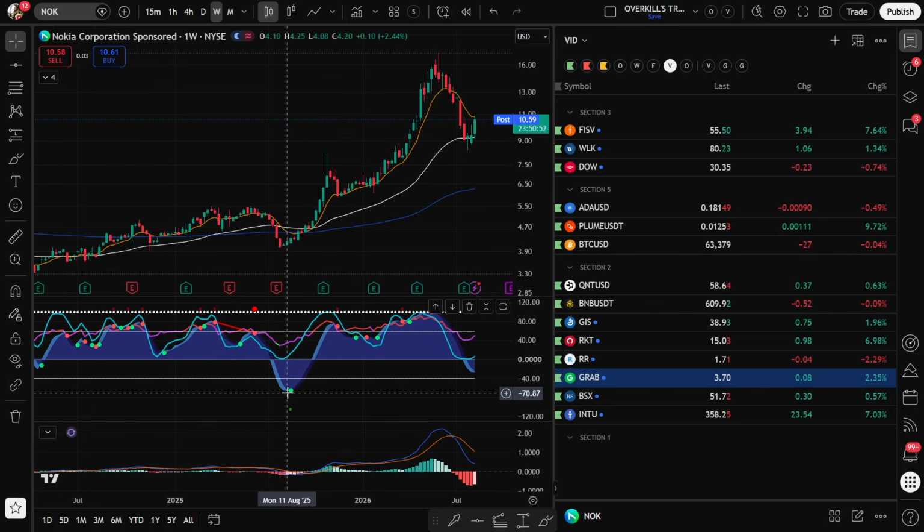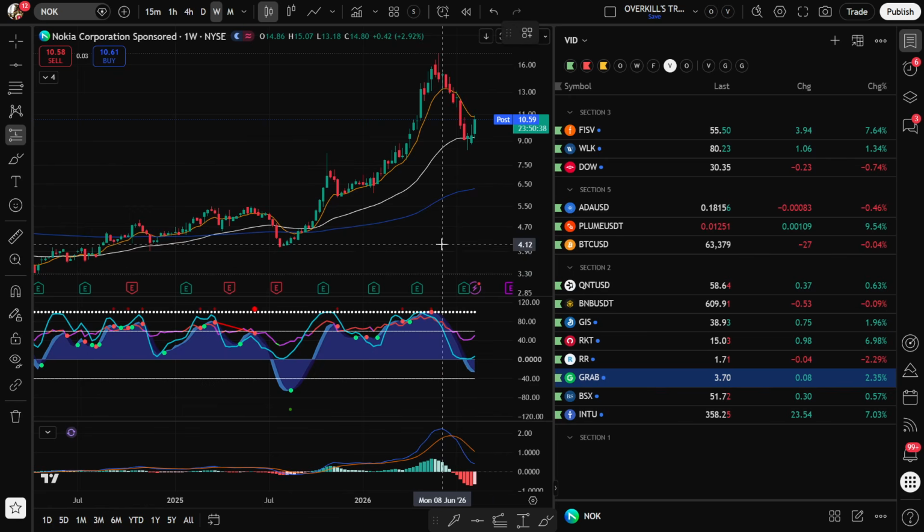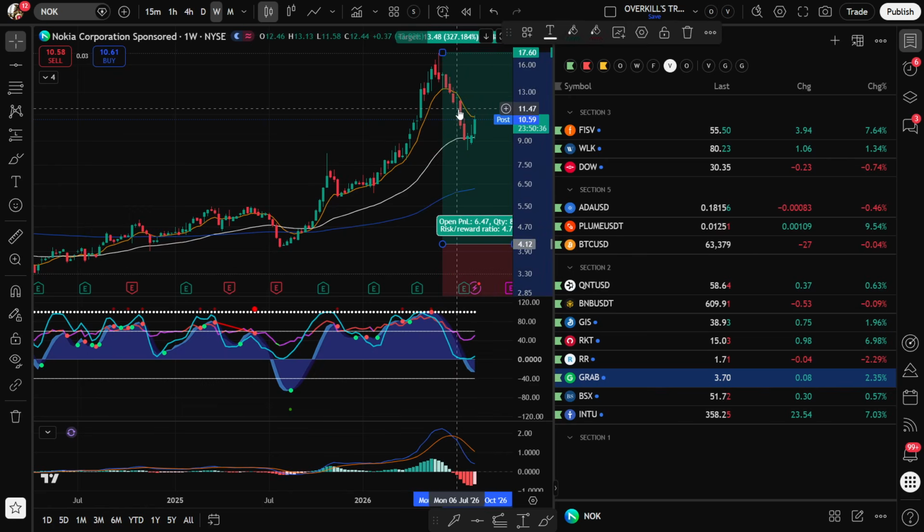Okay, again, huge move. Where was our buying opportunity? Right here in August. Again, these buying opportunities are not everyday occurrences, guys. If you like an asset, you literally get like one good time a year to buy the asset. That was down there at $4. This thing went all the way up to 17. You want to do some quick math? That was 300% you made if you bought down here and sold up here.